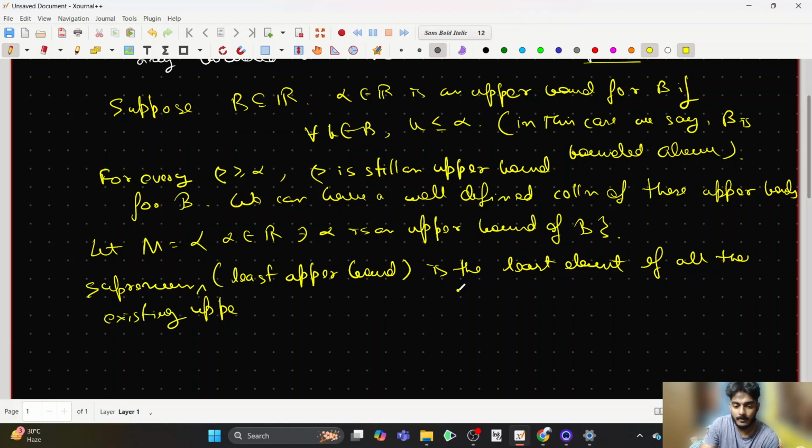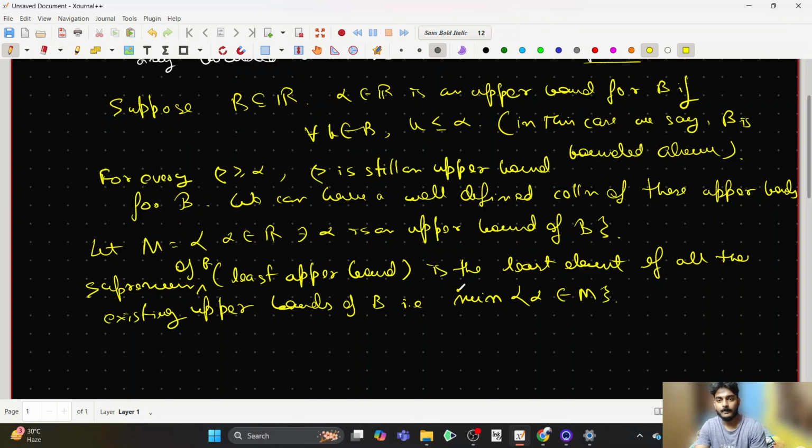So the supremum of B, because we are talking relative to B, is the least element of all the upper bounds of B. We can also say that, in some sense, it is the minimum of all the elements alpha in that collection. Fine, you're getting my point. Now, there is a certain abuse of notation here, because I cannot talk about a minimum as such since there are infinitely many elements in this case. So the mathematical term minimum is not that well defined here, but the sense is clear, right?